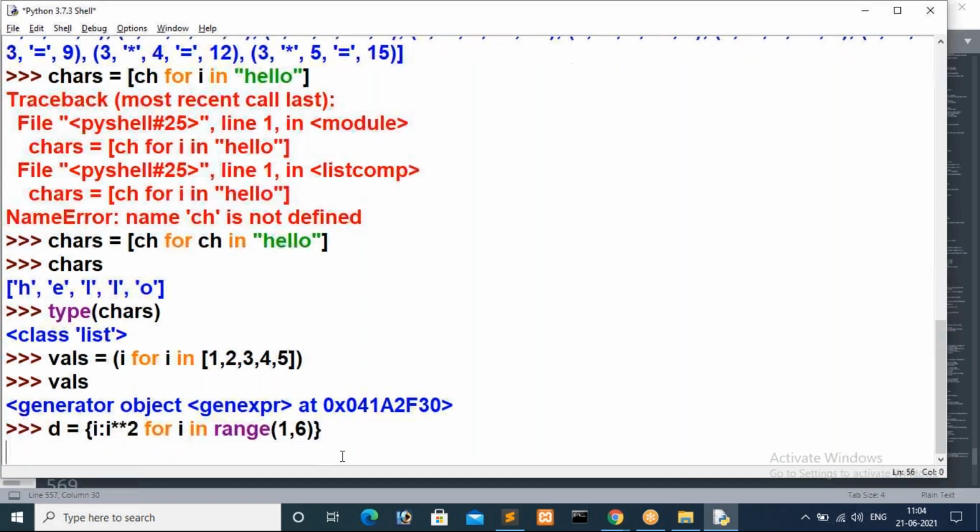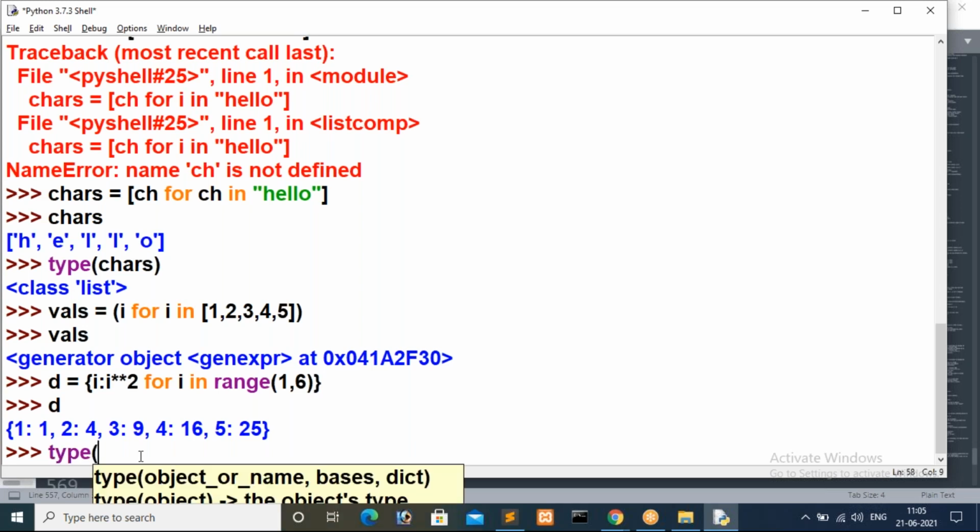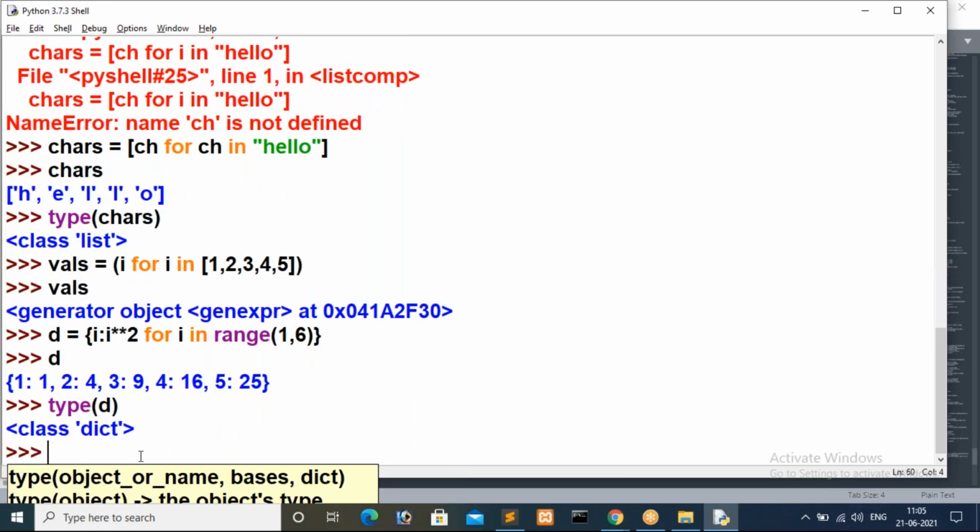Now we'll check what will happen. See here, now we have a dictionary, guys. 1 power value is 1. Second iteration value is 2, 2 power value is 4. 3 power value is 9. 4 power value is 16. 5 power value is this. For this also we would have to write 5 lines of code, guys. So now we can check the type of d. You just check it. Now we are getting dictionary.